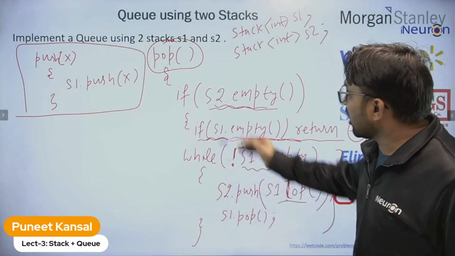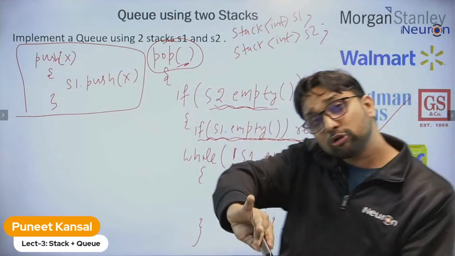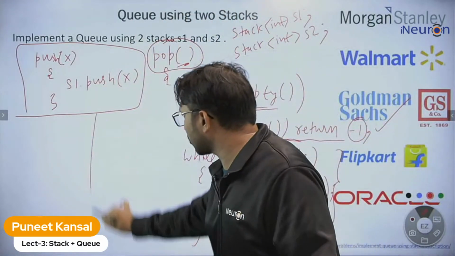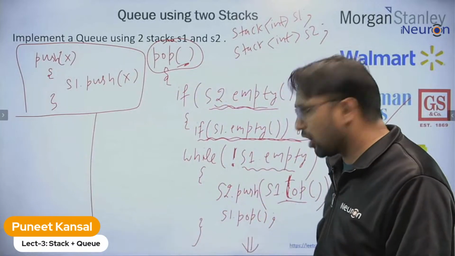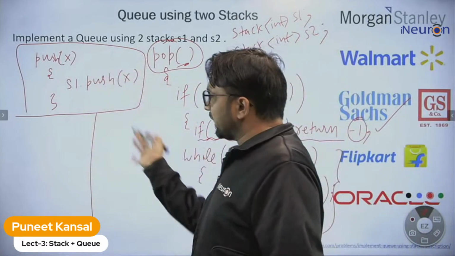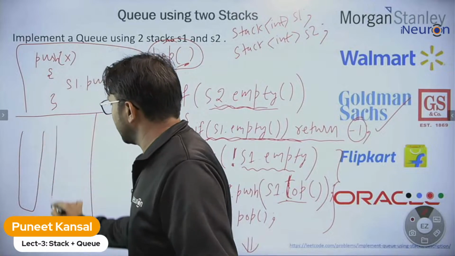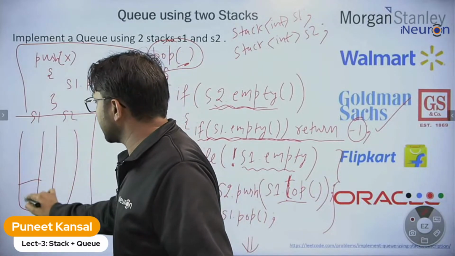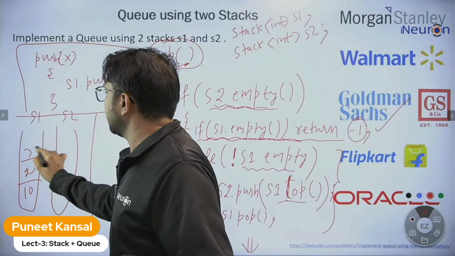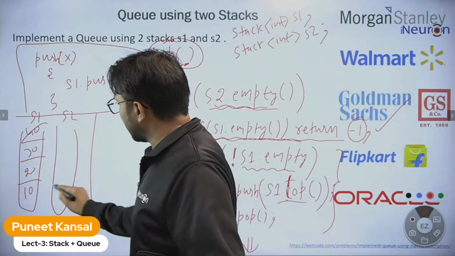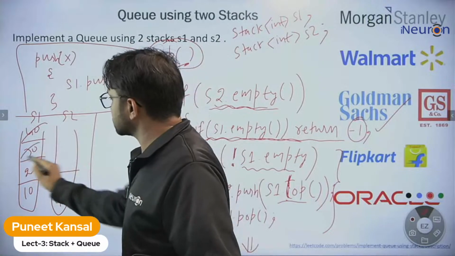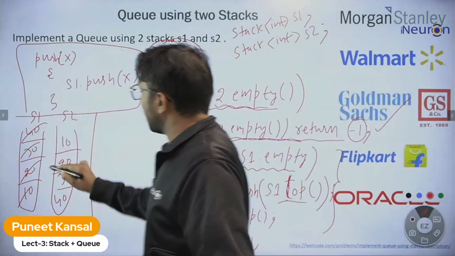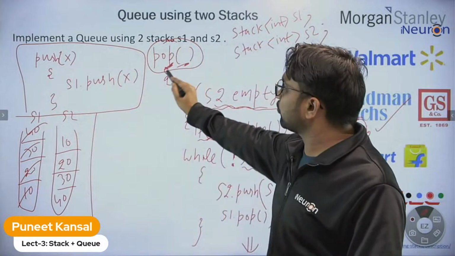After doing this, now we need to pop the element. We transfer all the elements from S1 to S2. Now you can delete. Okay, I'm writing a little bit more code further. So this is your stack 1, this is stack 2. Earlier, let's suppose 10, 20, 30 and 40 were here. So you take all the elements one by one and insert them into stack 2. After inserting, now you say you want to pop the elements.